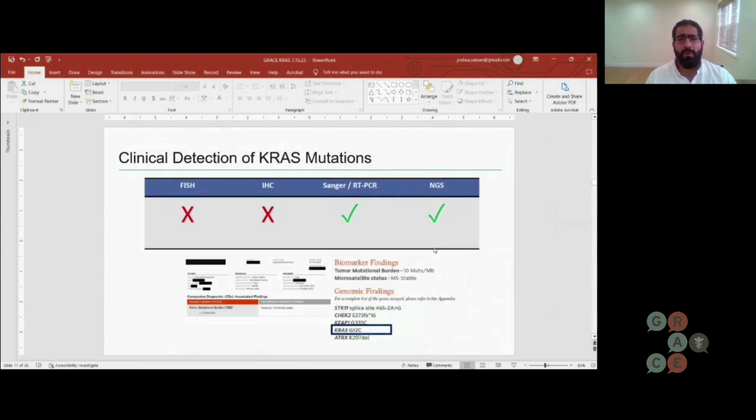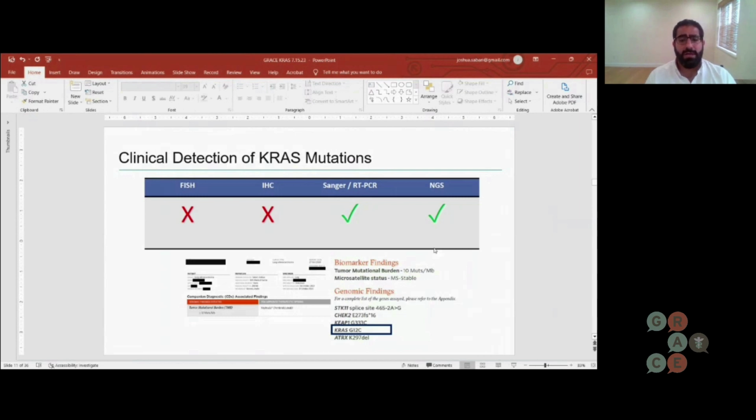So really important when you're seeing your clinician, I want you, or family members, to ask if I'm having broad panel next generation sequencing. Some of the more outdated tests, such as FISH and IHC, do not have the ability to detect the KRAS alterations. There are some PCR-based assays that can do this, but really next-generation sequencing or broad panel next-generation sequencing is critical here.